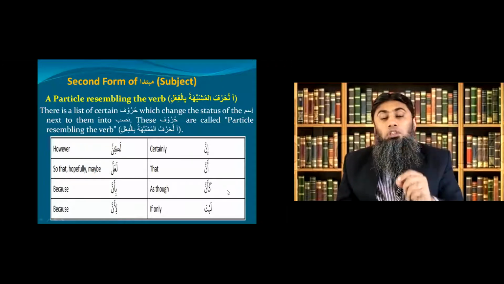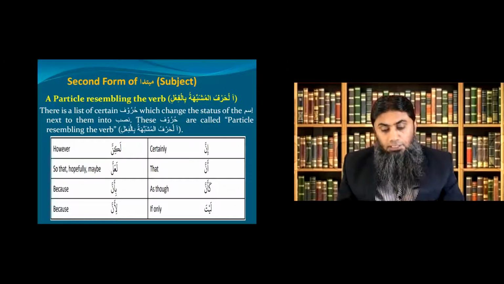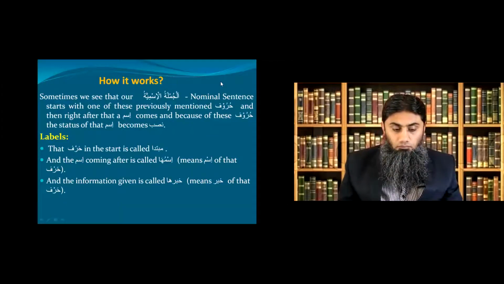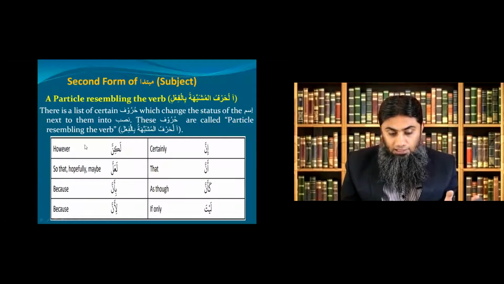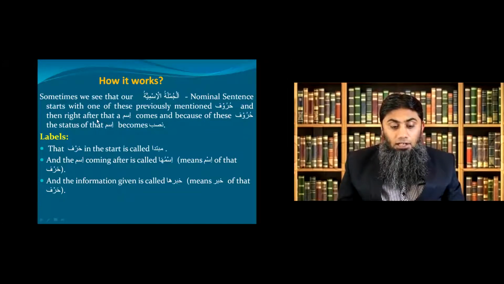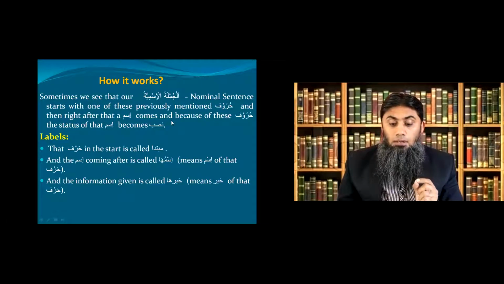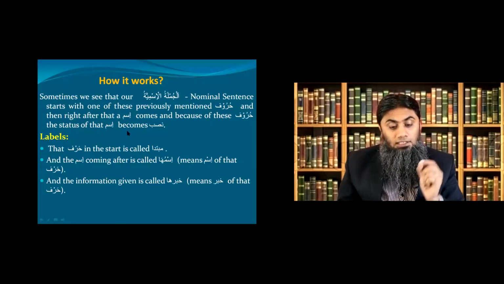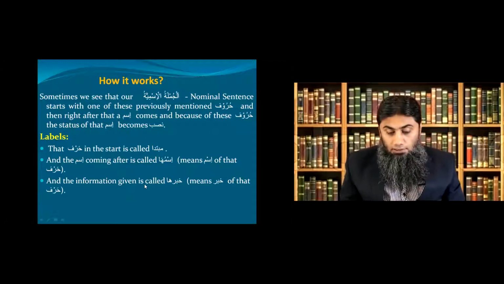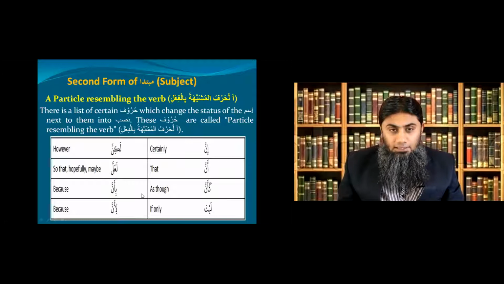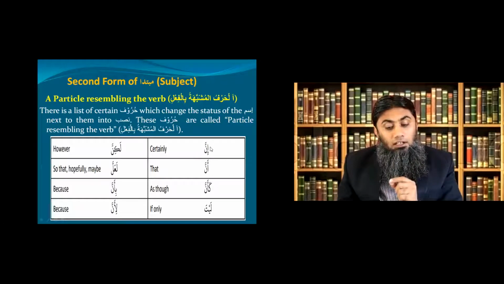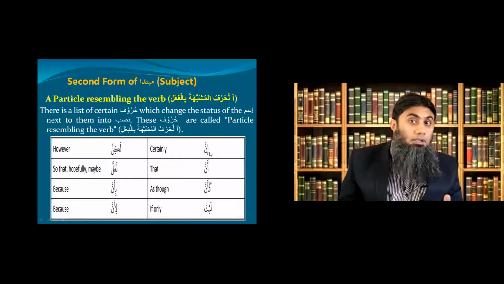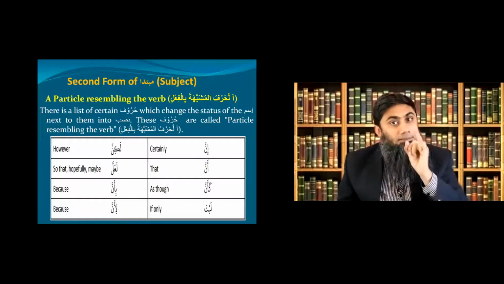Okay, let me show you the example and the explanation of this thing so you can be clear. Look at this slide. Sometimes you see that our jumlatul ismiya or nominal sentence starts with one of those previously mentioned huruf, okay? And then right after that, an ism comes, and because of those huruf, the status of that ism becomes nasab. Remember this. Whenever any of these particles start your sentence, you will see that right after this particle there is an ism, but in what status? Nasab status. Remember this key point.